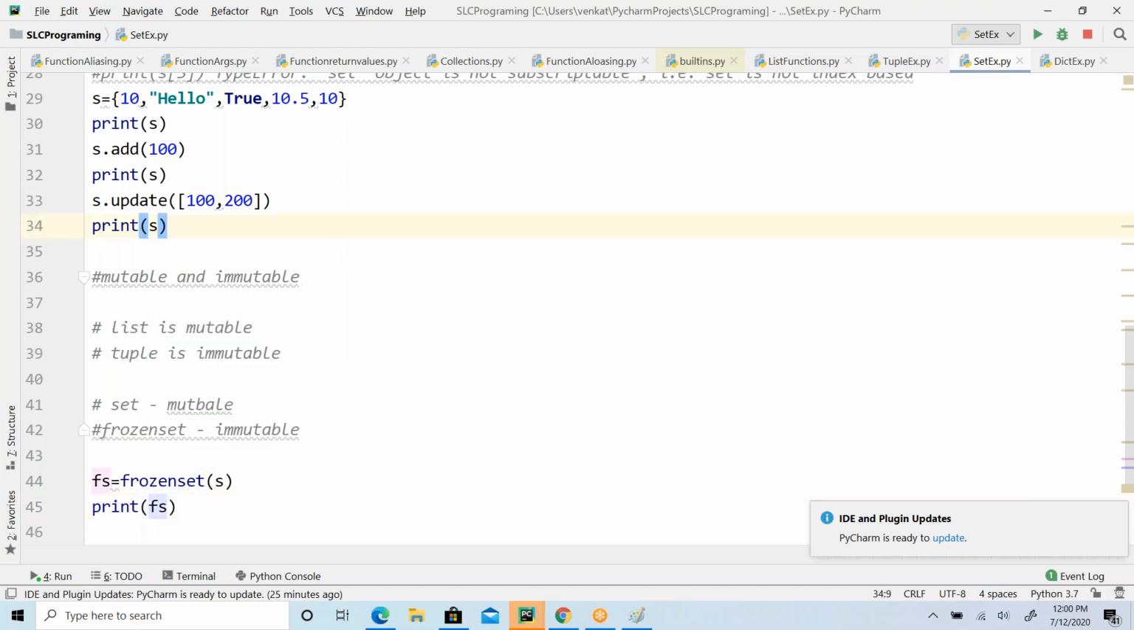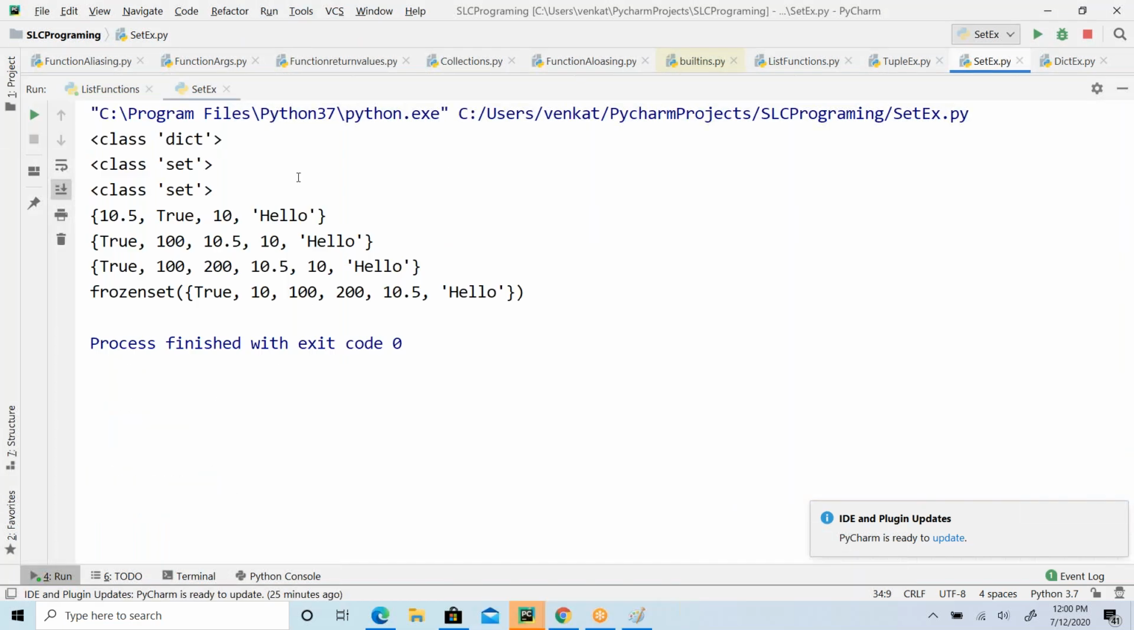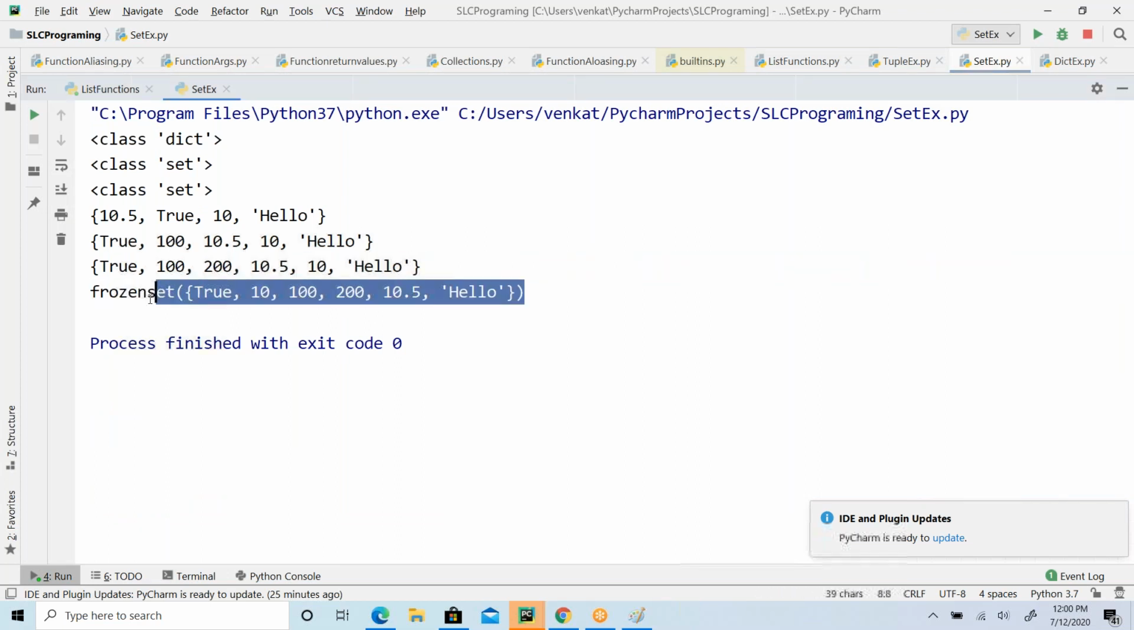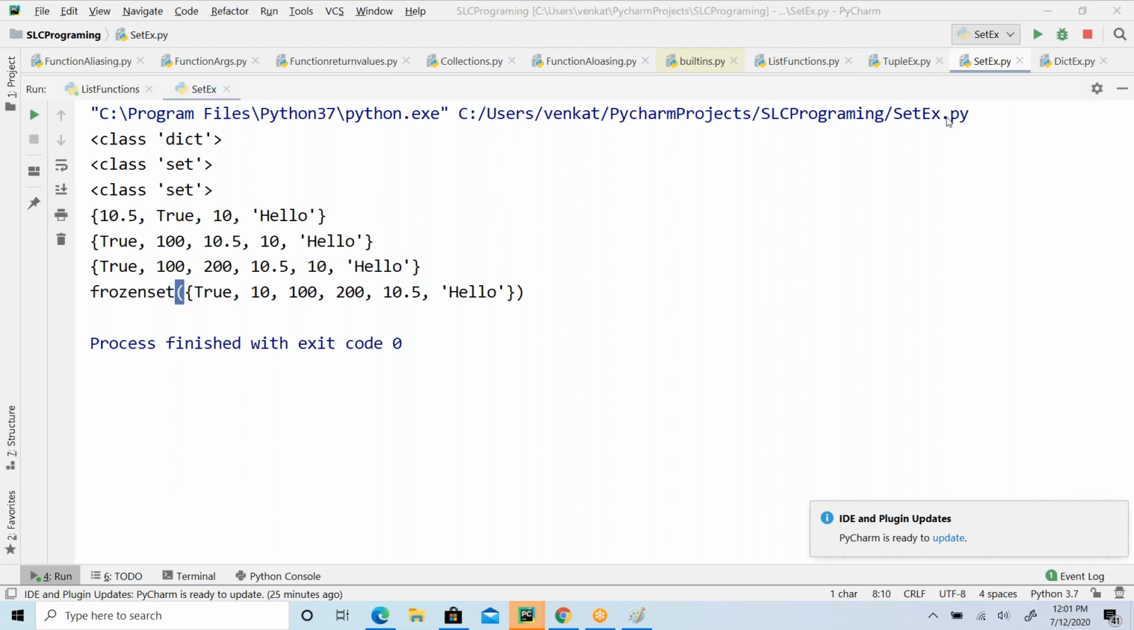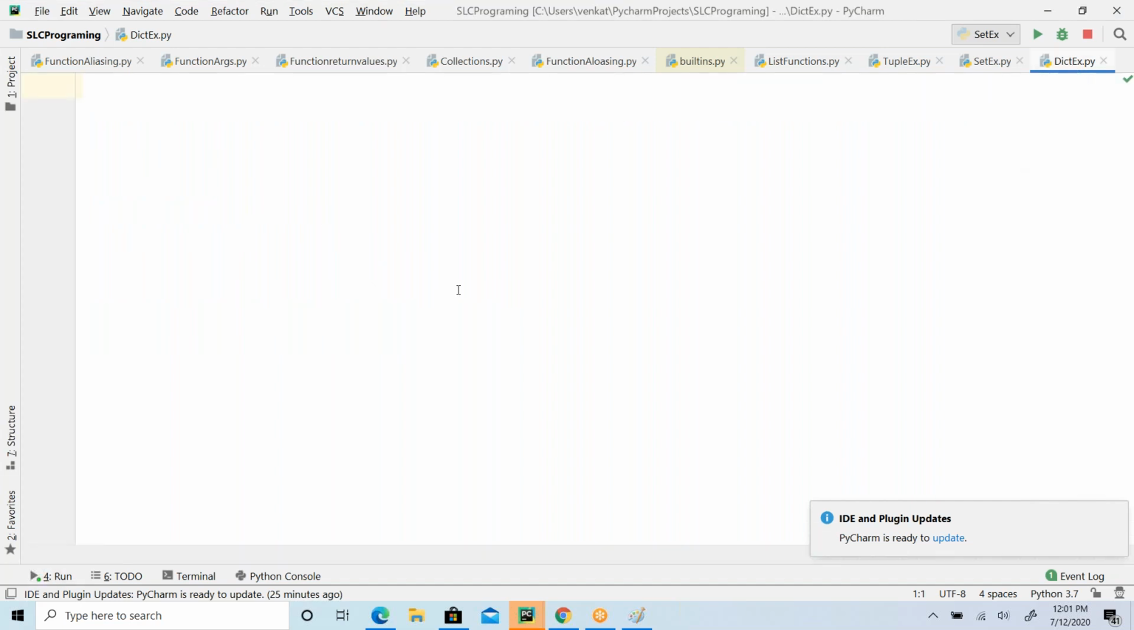Everything else is the same as set. The only difference is that with frozen set you are not allowed to modify it. See that the frozen set is kind of a tuple, right? If you see, it is added inside this bracket. Whatever object you have, it is added inside the bracket. It's a kind of tuple. You cannot modify it. Once you create it, you cannot modify it. That is the only difference between set and frozen set. Clear, Madhu?